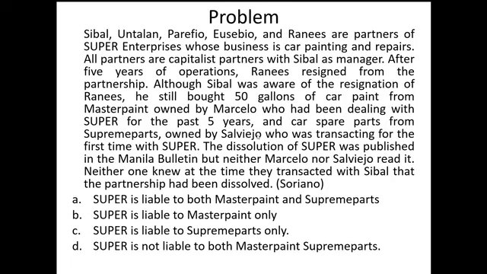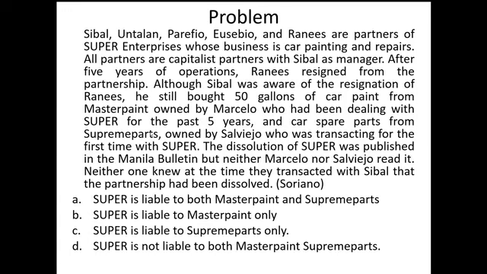Now, ang question or issue dito, alin dito yung transaction ni Sibal na binding pa rin sa partnership? Okay, yung unang transaction, with Master Paint owned by Marcelo, binding yan sa partnership sapagkat walang knowledge or notice yung third person.